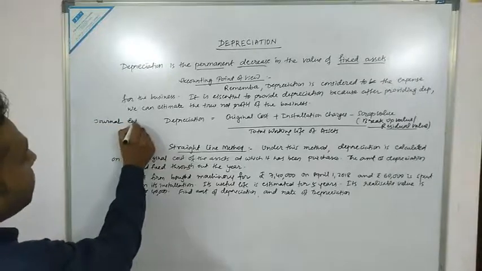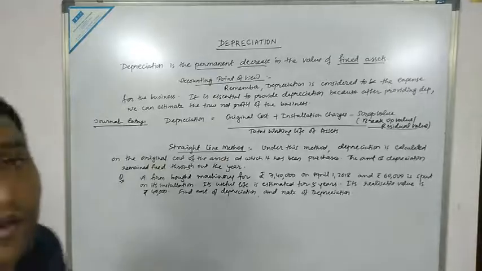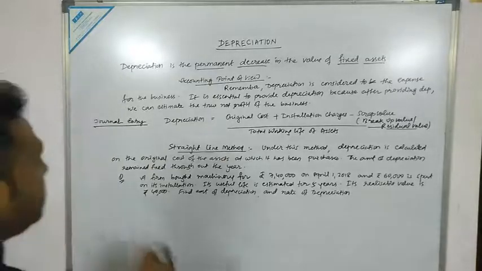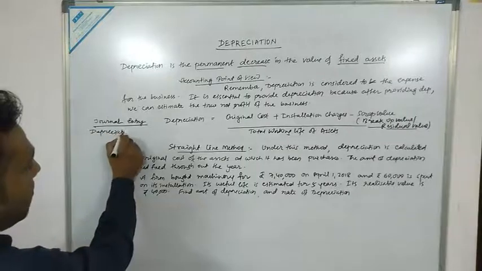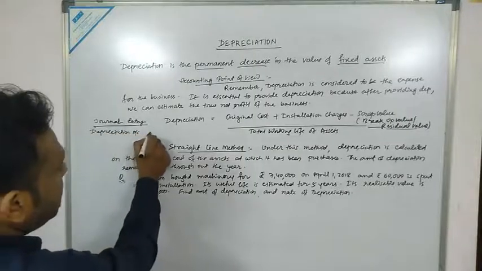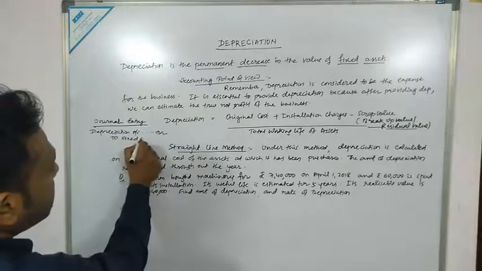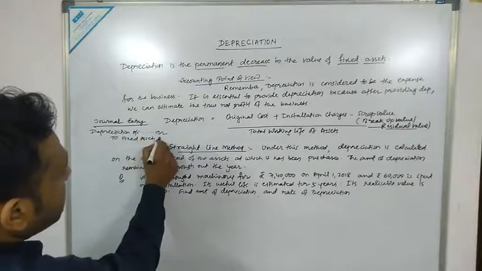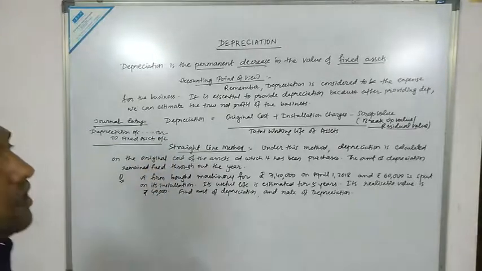So journal entry for depreciation, normally हम क्या entry pass करते हैं? Nominal account, debit all expenses and losses. Okay, so depreciation account debited to fixed assets account. Normally entry हमारा होता है depreciation account debited to fixed assets account.